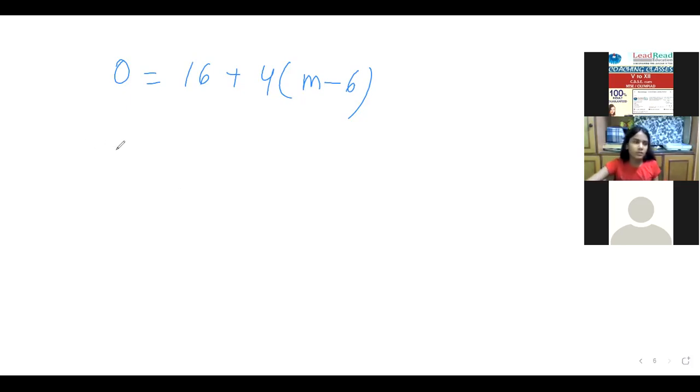Yes, Samraj, tell me. Ma'am, first I have moved 16 to the other side, which will be 0 plus 16. See, it is plus. Yes. 16 is plus, so it will become minus. Okay, ma'am, I'll change it. What should I write after that? Ma'am, just 1 minute, I'll do it, then I'll tell.